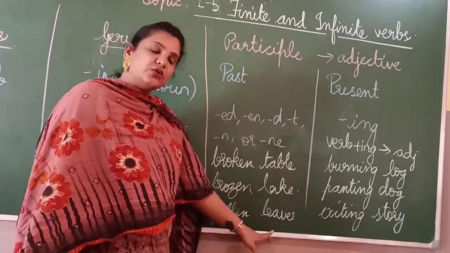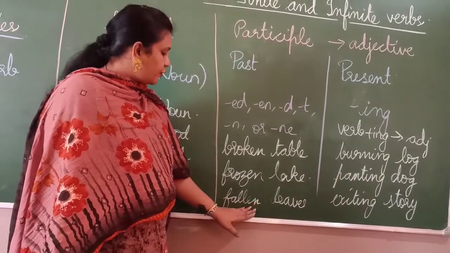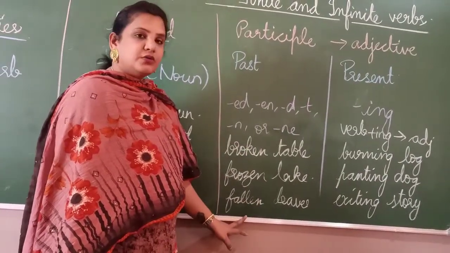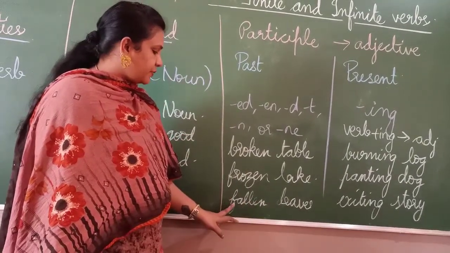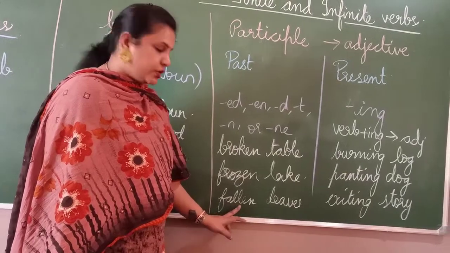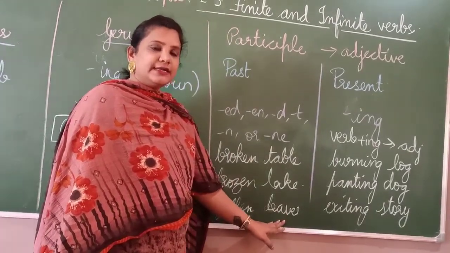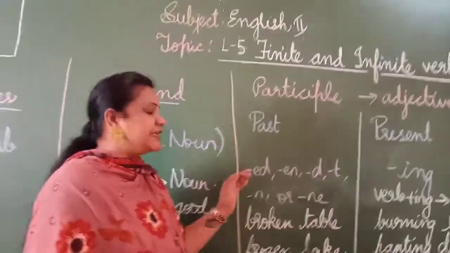Leaves is again your noun. Correct? Then fall is again your verb. Fallen, you are adding en to the verb. So this is the past form of your verb. When you use a past form of your verb to describe your noun, it is called your past participle. Okay, children, so it's clear now.